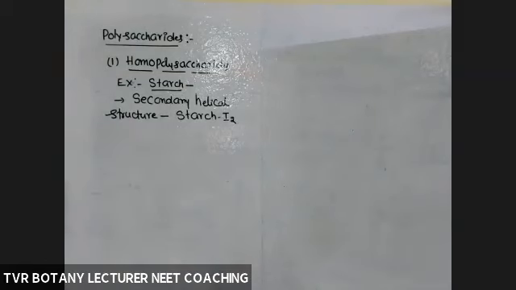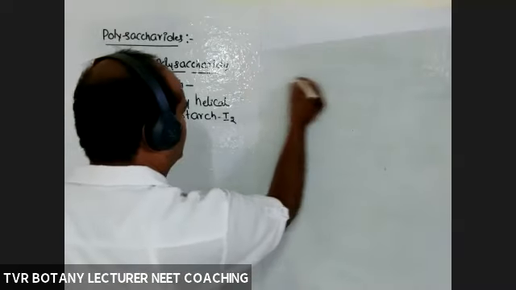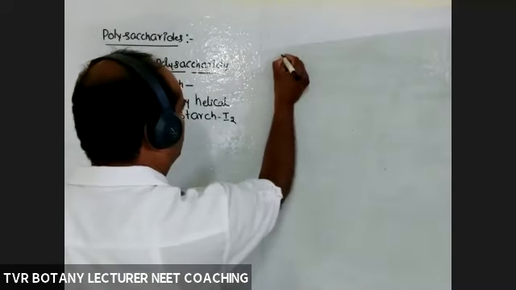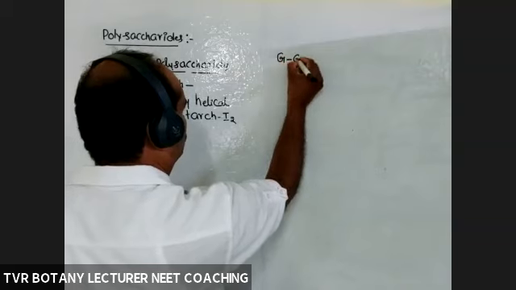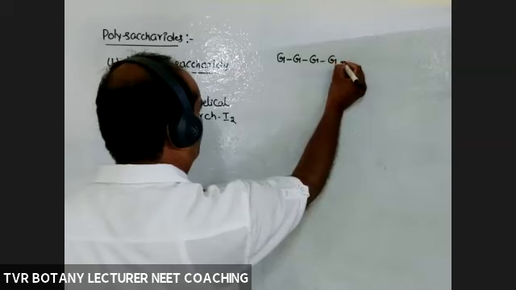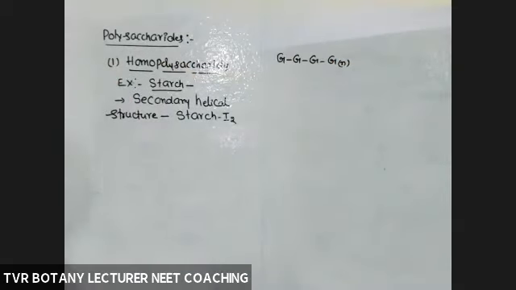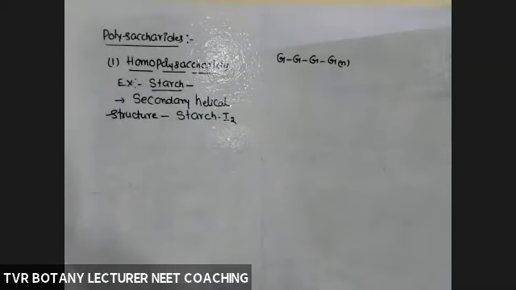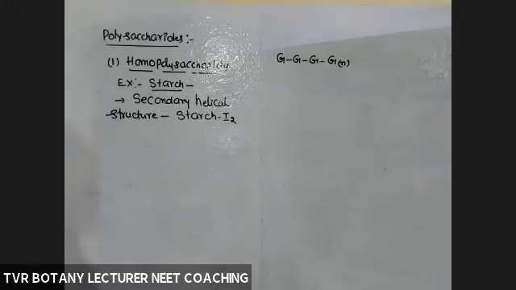Okay, so in carbohydrates, primary and secondary structures are present. Primary is nothing but a straight chain of, for example, glucose, glucose, glucose, a straight chain of n number of glucose linked together by glycosidic bonds.